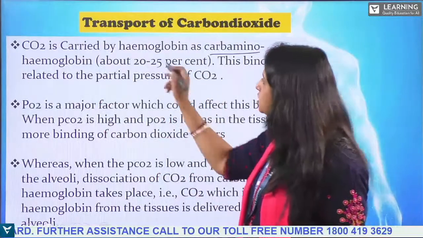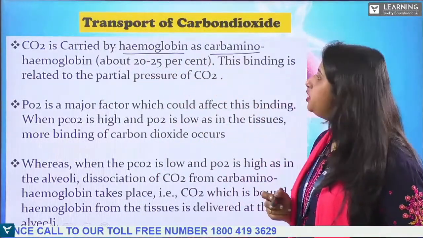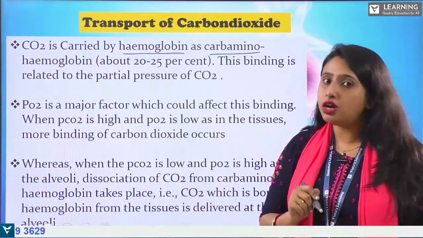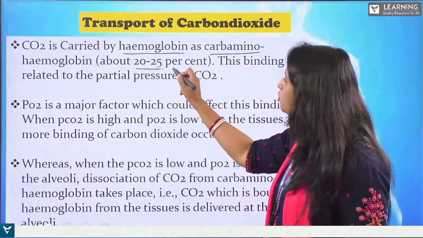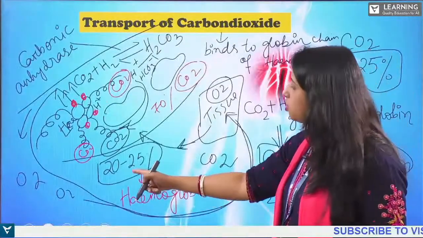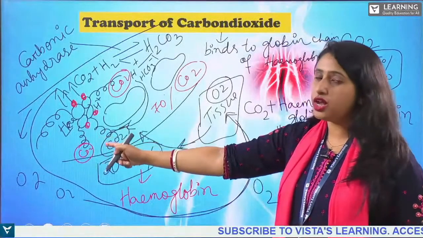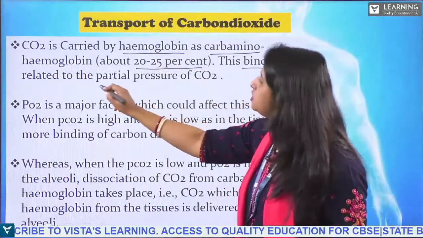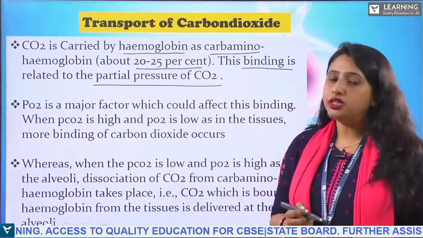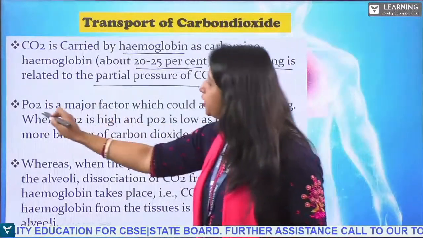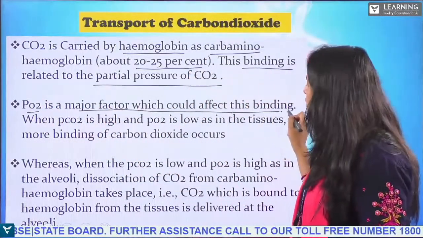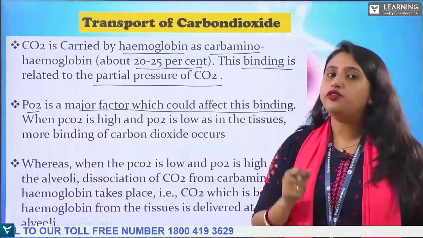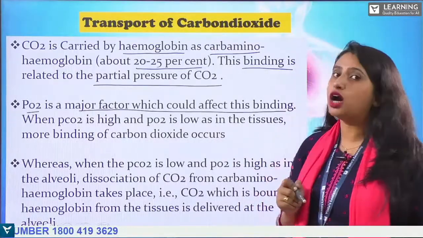So now let's see, carbon dioxide is carried by hemoglobin as carbinohemoglobin. When carbon dioxide binds with hemoglobin, that is known as carbinohemoglobin, which is about 20 to 25%. So as you have seen, only 20 to 25% is binding with the hemoglobin, and it is known as carbinohemoglobin. This binding is related to the partial pressure. The partial pressure of oxygen could affect the binding of the carbon dioxide.